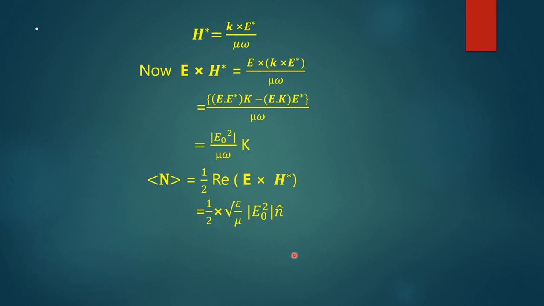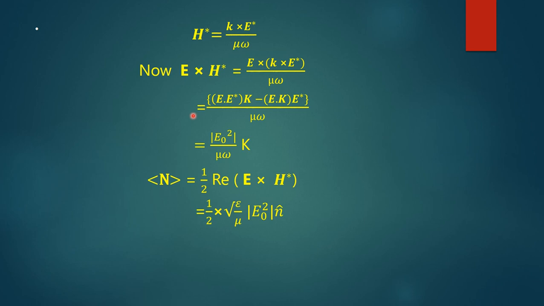Now, from this equation we find the value of the average of the Poynting vector. As we know, H star is equal to K cross E star divided by mu omega. Now, E cross H star is equal to E cross (K cross E star) by mu omega.